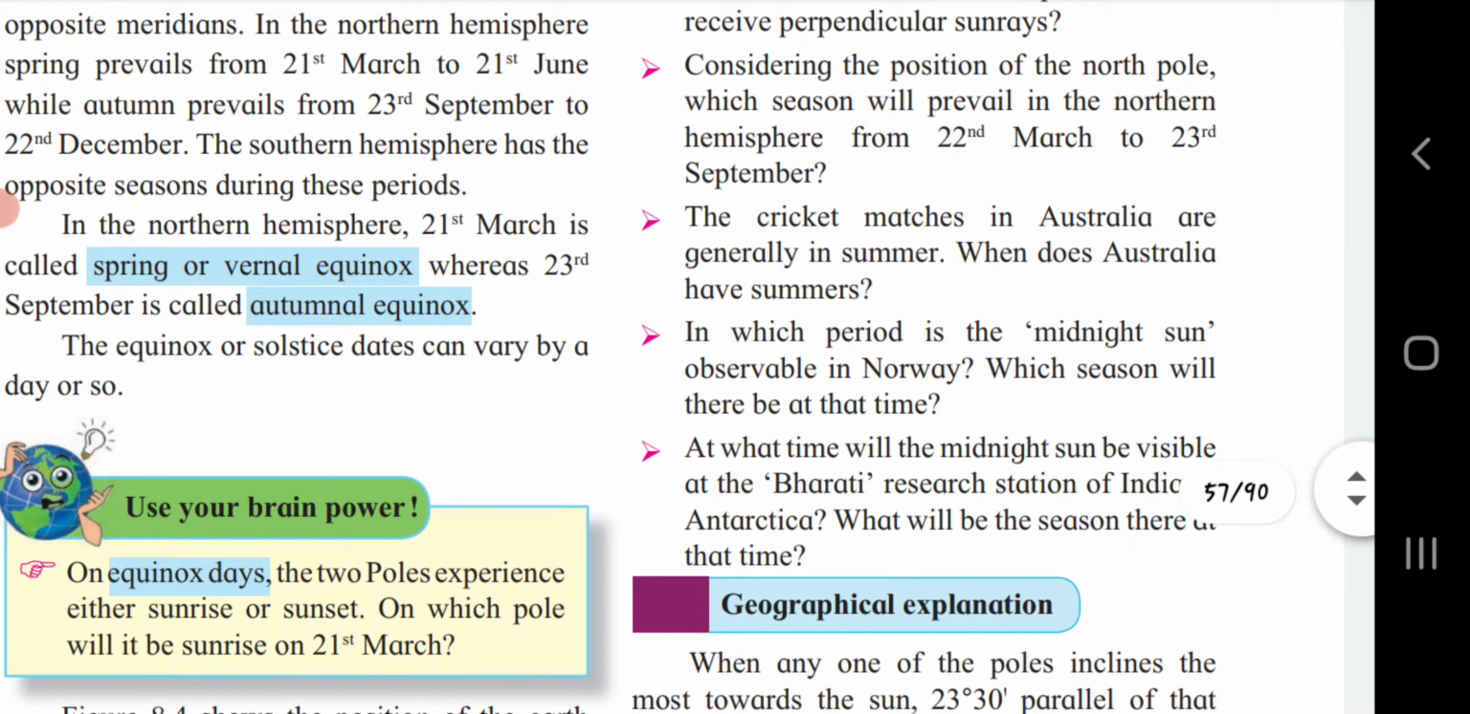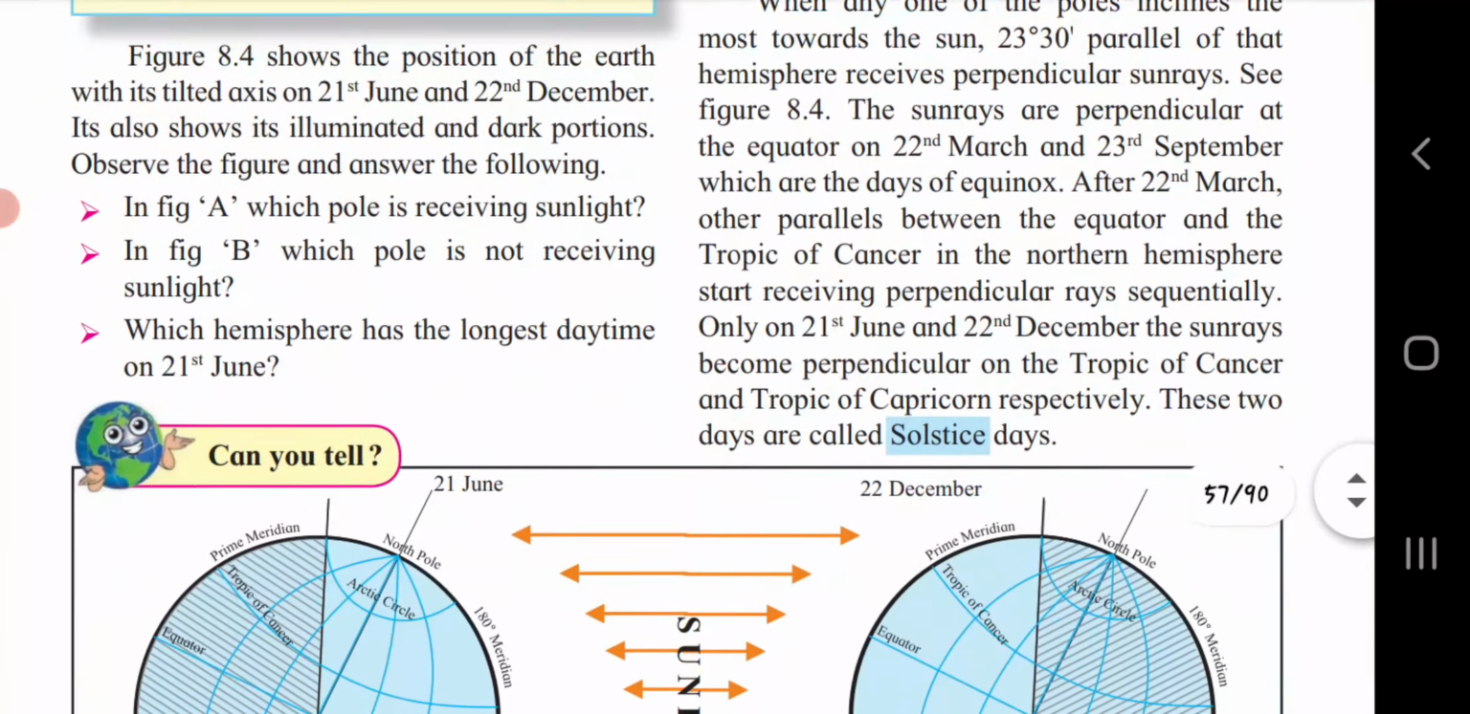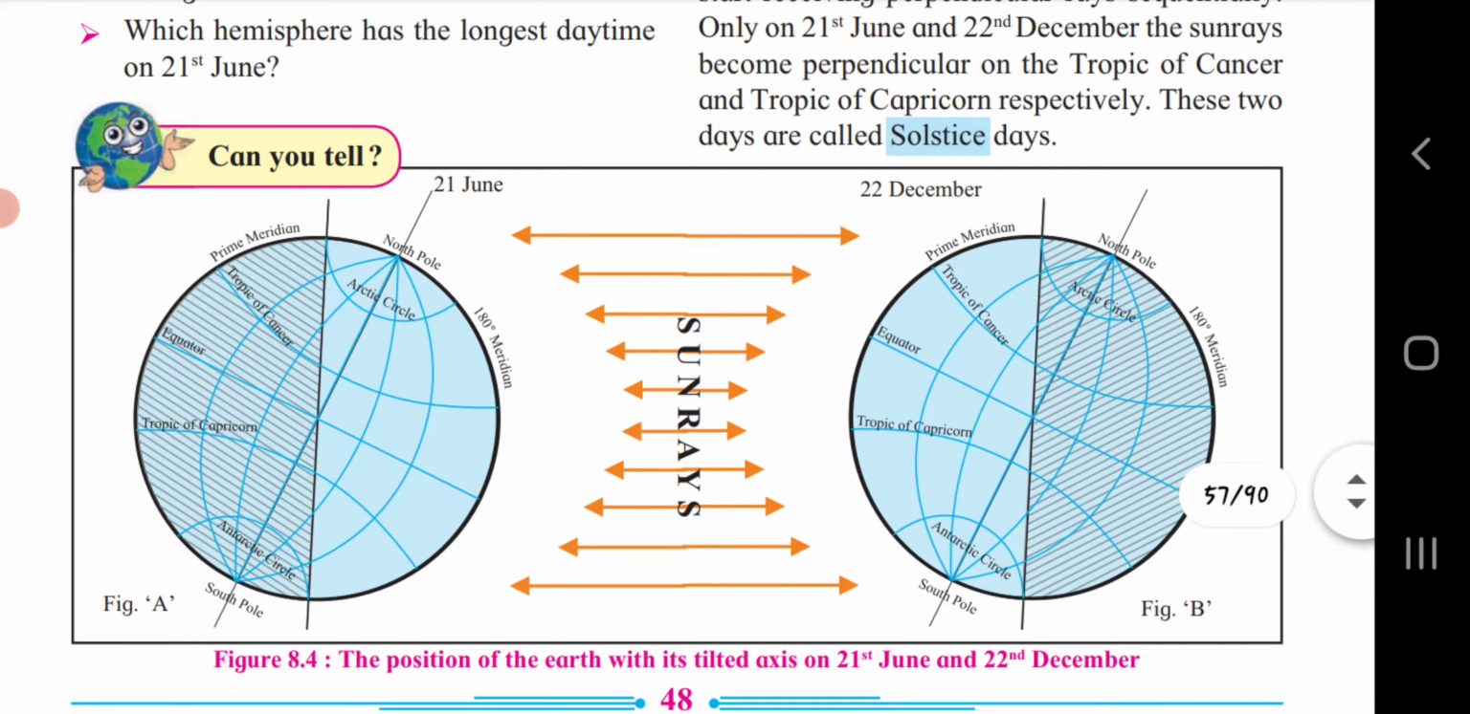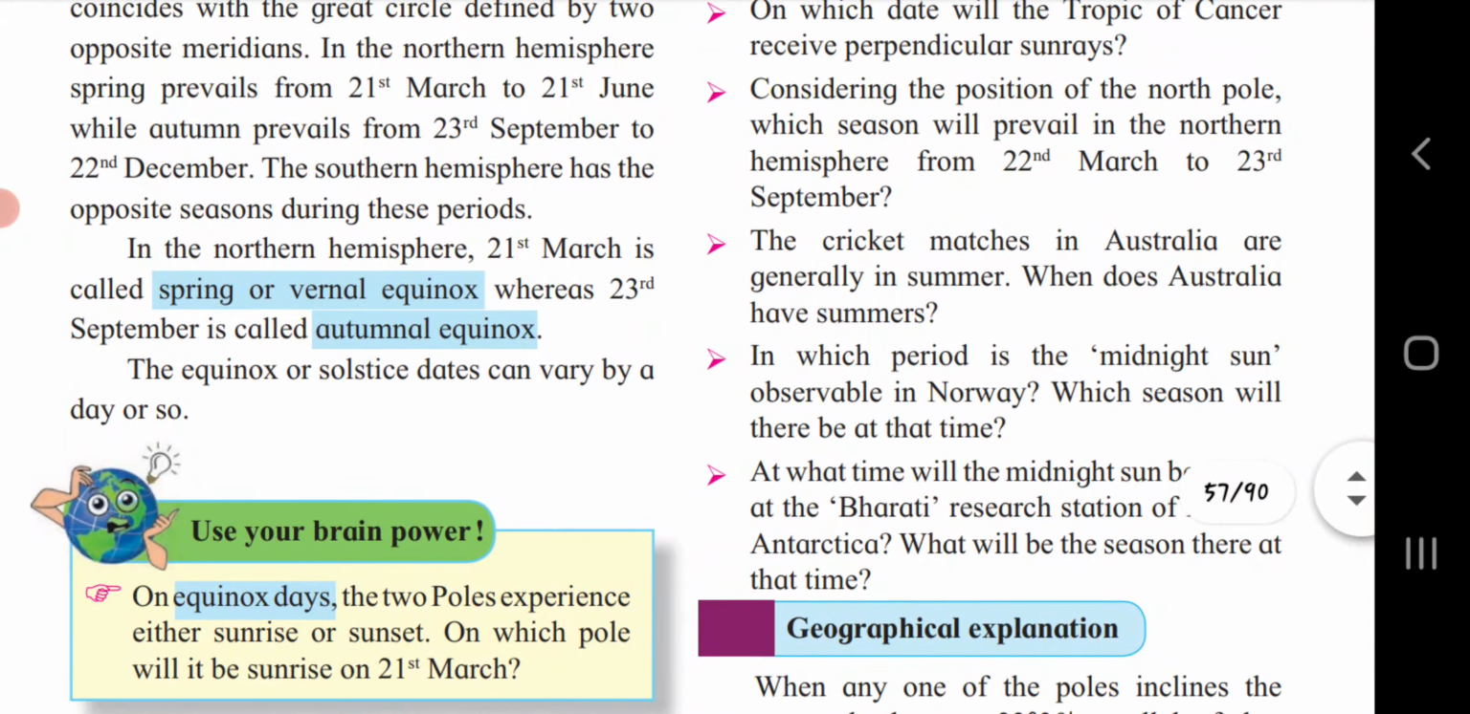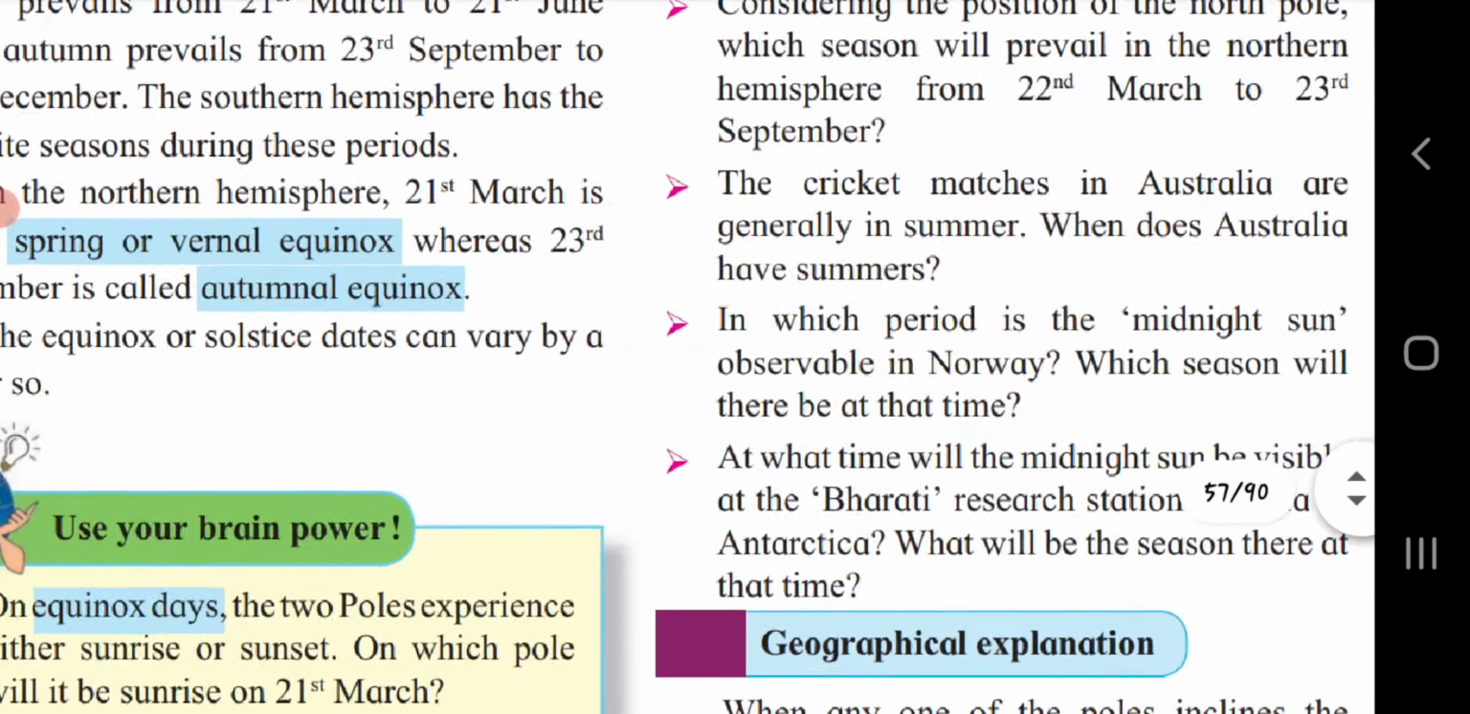I think we had left this question. The cricket matches in Australia are generally in summer. When does Australia have summers? So we will observe here, Australia will have summer season from 23rd September to 21st of March. This can be the duration where the cricket matches of Australia are generally in summer season.